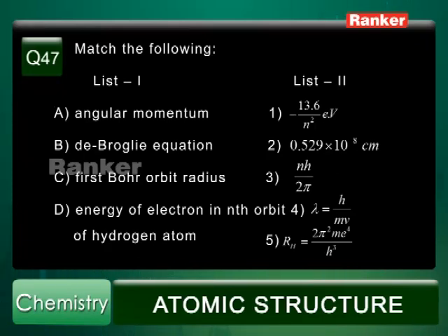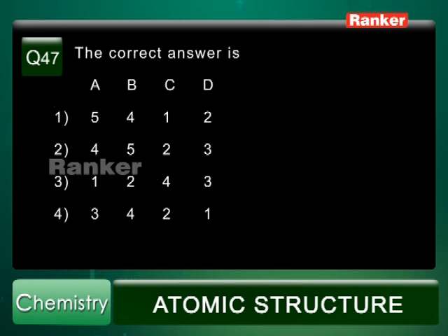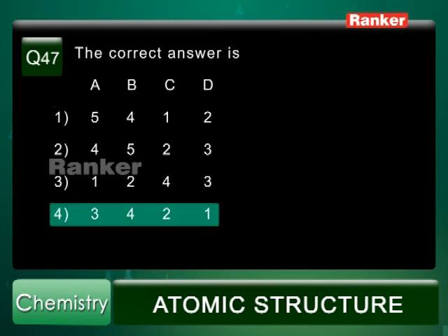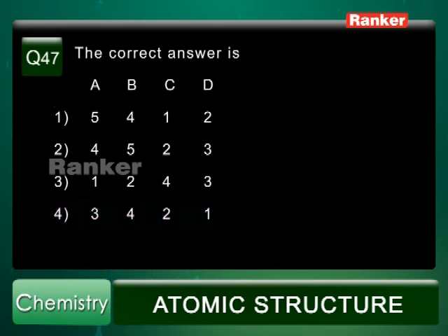And first Bohr orbit, minus 13.6 is the energy, but here it is given radius of the orbit. So radius of the orbit means it must be 0.529 angstroms, that is 0.529 into 10 power minus 8 centimeters. So C must be 2. A3, B4, C2, D energy of electron in the nth orbit, that is minus 13.6 by n square electron volt per atom. So D must be 1. So A3, B4, C2, D1. So the correct answer is option 4.